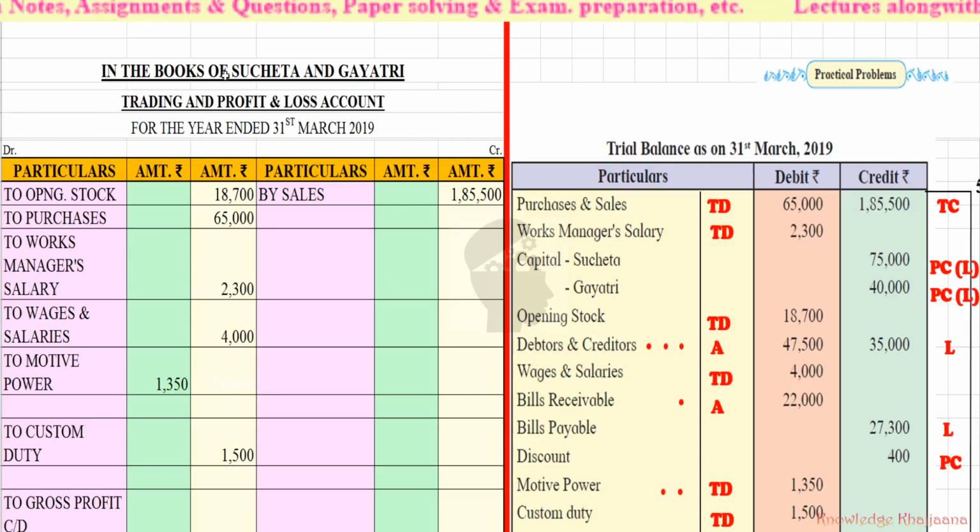In the books of Sucheta and Gayatri, trading and profit and loss account for the year ended 31st March 2019. Now, just to ease our work and to reduce the time, I have done the recordings of the items given in the trial balance, debit and credit side. You can verify it.